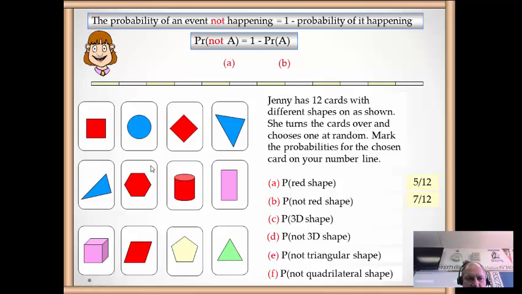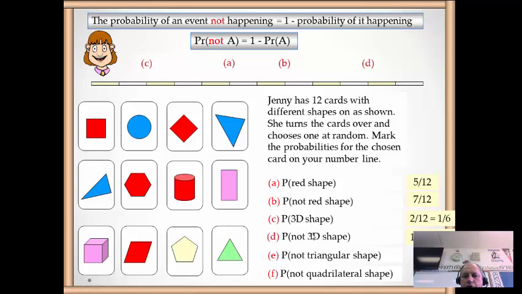Probability of a 3D shape, you can see here you've got the cylinder and the cube, so there's only 2, so 2 out of 12, which simplifies to 1/6, which is down here. And the probability of not a 3D shape, without having to count up, it'll be 10 out of 12 or 5/6, which will go down the opposite end.